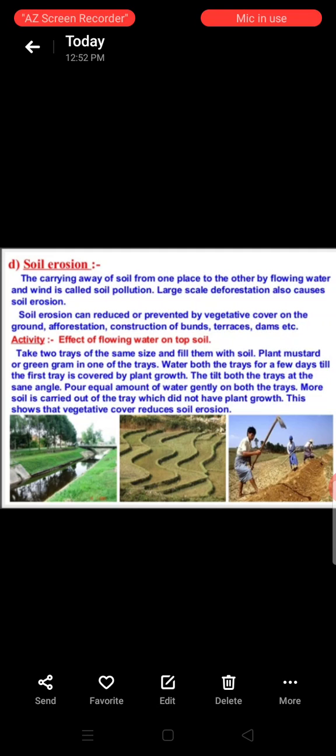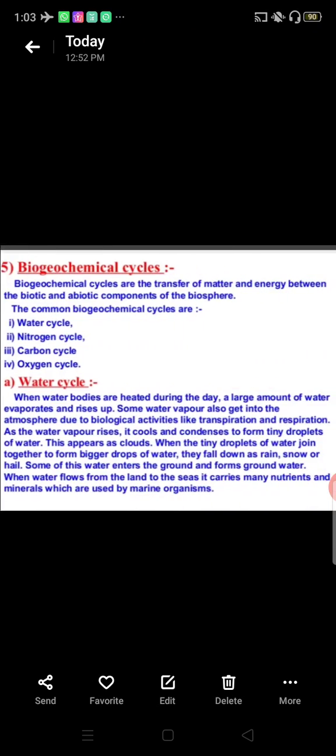Take two trays of the same size and fill them with soil. Plant mustard or green gram in one of the trays. Water both the trays for a few days till the first tray is covered by plant growth. Tilt both the trays at the same angle. Pour equal amount of water gently on both the trays. More soil is carried out of the tray which did not have plant growth. This shows that vegetative cover reduces soil erosion.